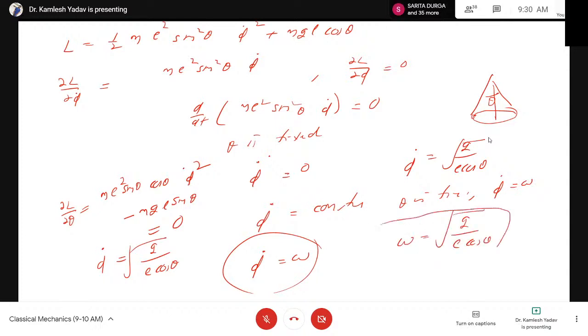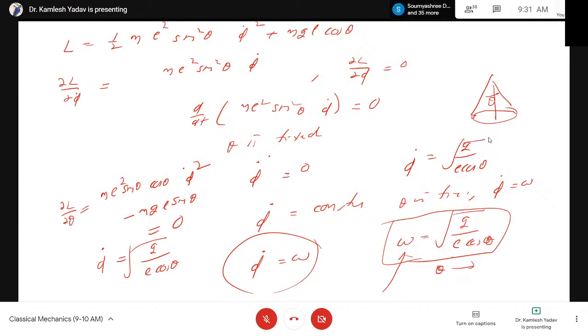Suppose we increase the value of theta, then what will be the effect on the angular velocity of the bob? If theta is more, the value of cos theta will be less, and therefore omega will be more.